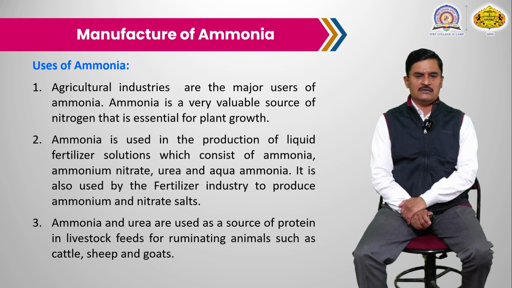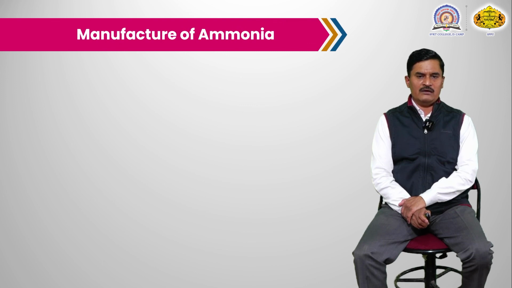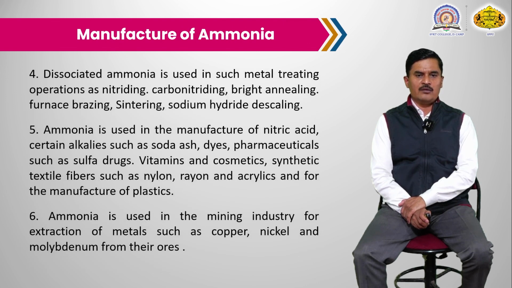Ammonia may be used as a protein source in food for cattle, sheep and goats, meaning ammonia also acts as a food source. Dissociated ammonia is used in metal treating operations, such as nitriding, carbonitriding and bright annealing; all these processes are carried out using ammonia.